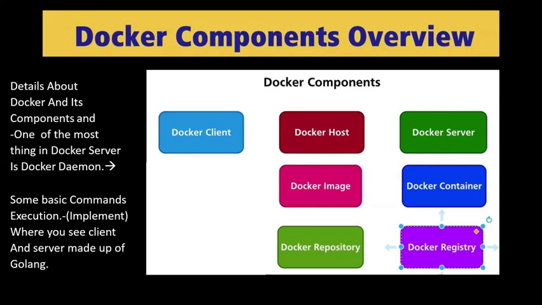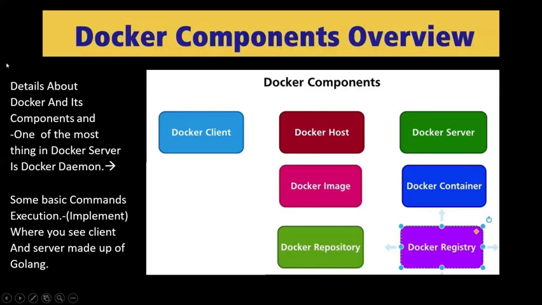If I have to run a particular container on my device, then I write docker run -it and the image name. This request goes to the Docker daemon. The Docker daemon checks whether this image is available in your cache or not. If the image is not available in the cache, then, as I told you about Docker Hub, where multiple repositories and registries are present, the Docker daemon sends a request to Docker Hub, the image comes from Docker Hub, and it is stored on my device. After that, we use it.